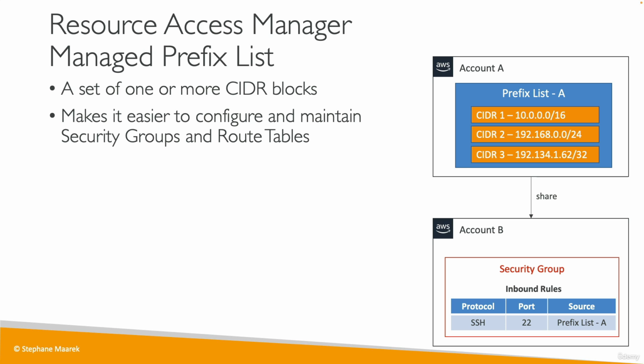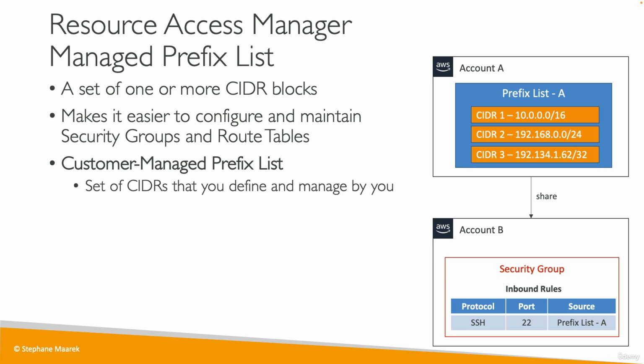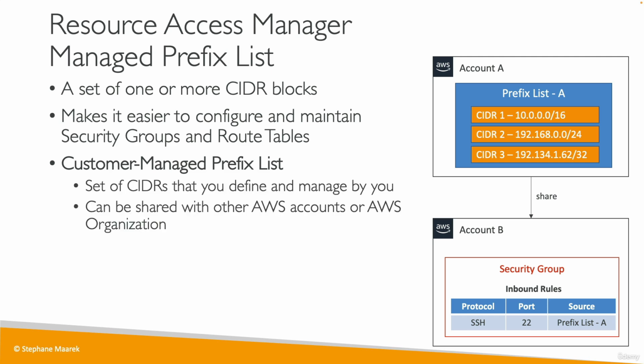And so if you are using, for example, your own customer managed prefix list, then you define the CIDRs, and then you can share it with other accounts or organizations, and then you can modify them. And if you modify your prefix list, automatically all the security groups or all the route tables that were leveraging that prefix list are going to be updated at the same time, which gives you a central management of your prefixes.